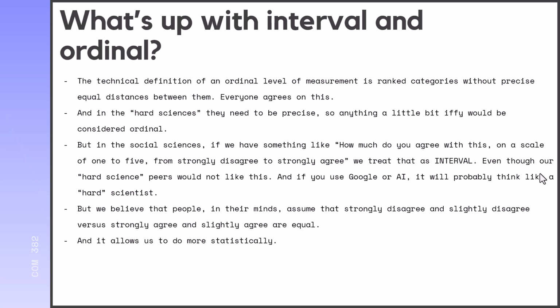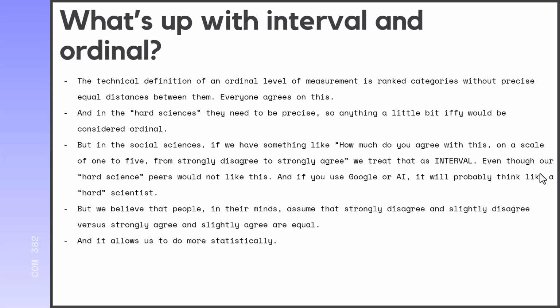I also just want to reiterate the deal with interval and ordinal. There's more on this in the textbook, and this is going to continue to come up. The technical definition of an ordinal level of measurement is ranked categories without precise equal distances between them, and everybody agrees on this, like Olympic medals. In the hard sciences, they really need to be precise, right? They're measuring diseases and pollution and things, and so they have to be really strict about the way that they measure things, and they can't be iffy about it at all.